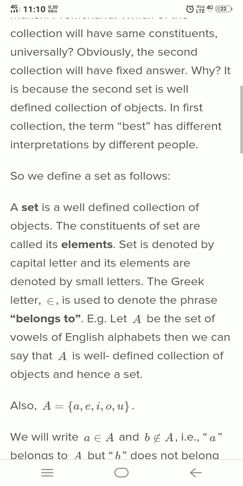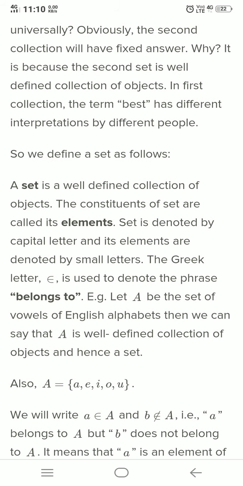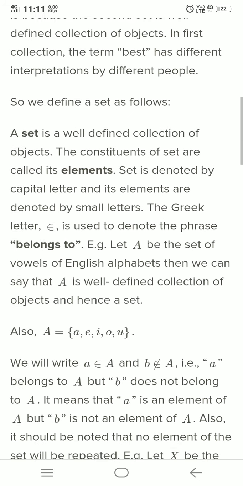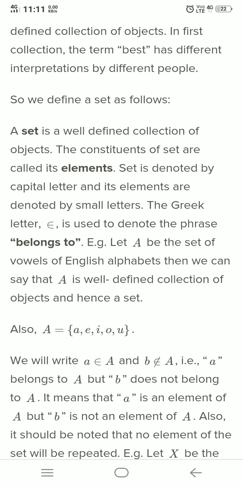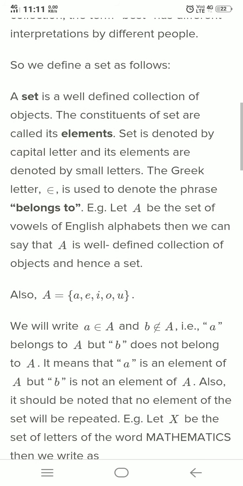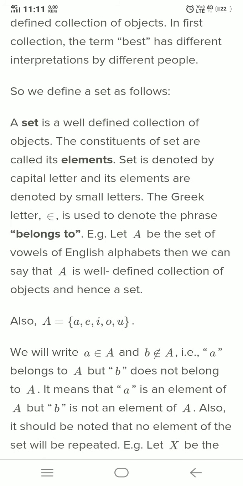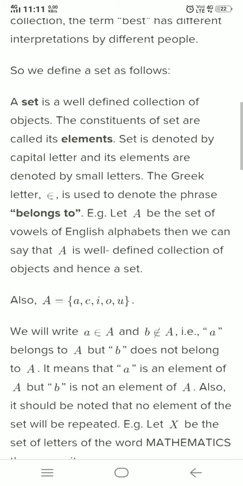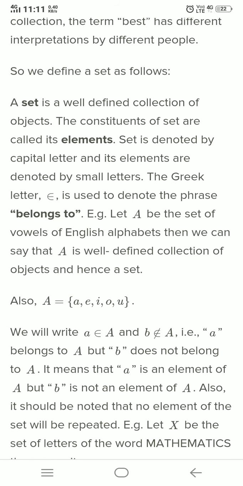In the first collection, the term best has different interpretations by different people. So we define a set as follows. A set is a well defined collection of objects.